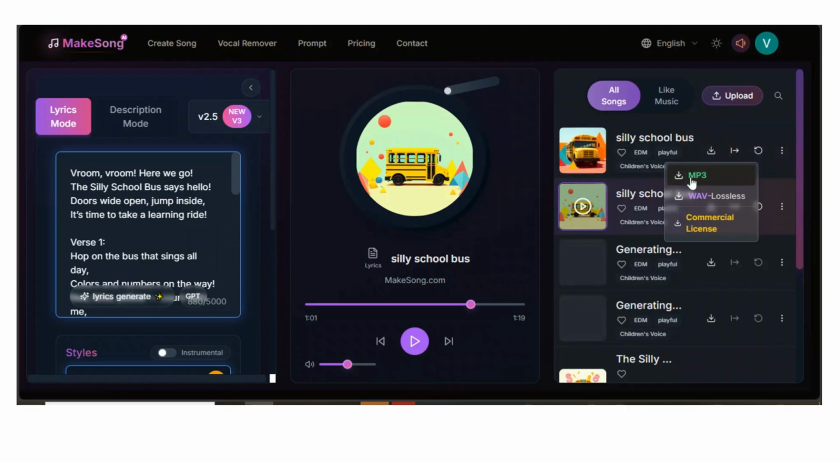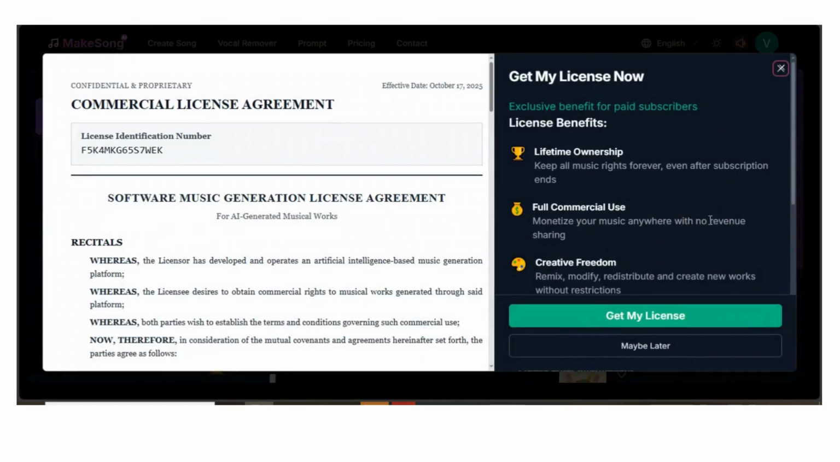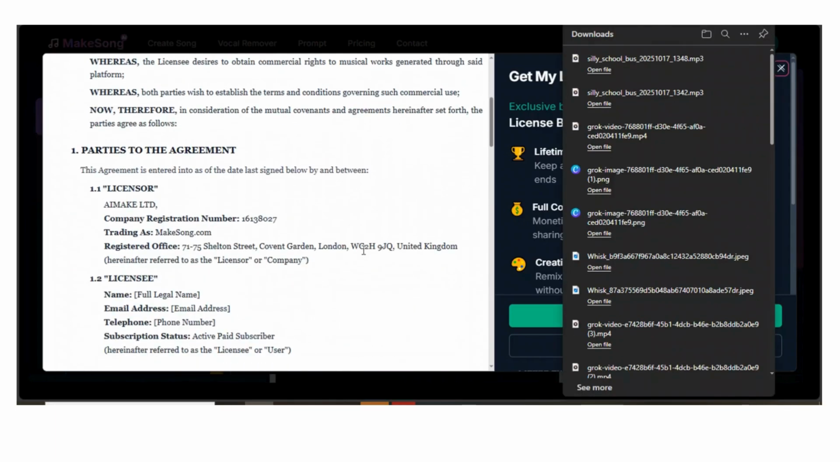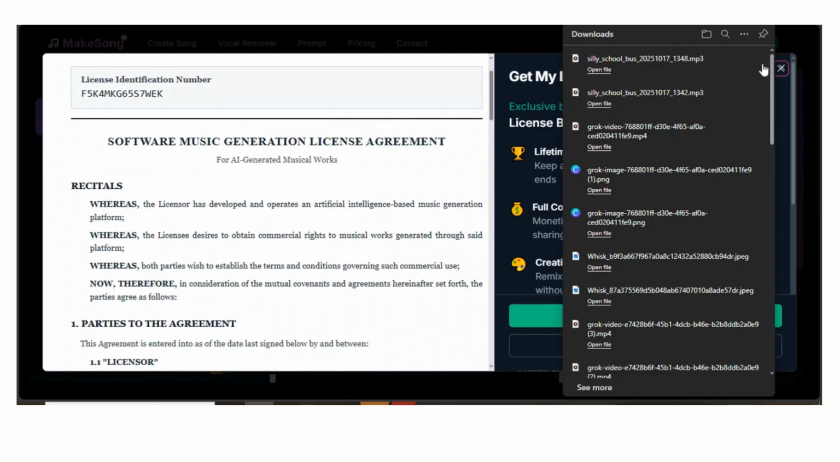You click on this arrow that is facing down and come to the MP3. Click on that. Another thing, you can come here to the commercials and read to understand the licensing and everything that you need, because since you're going to be using this for free, you just need to make sure that you understand what is actually happening with the law.